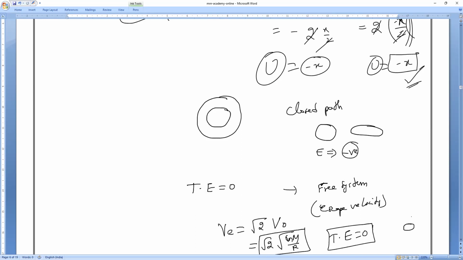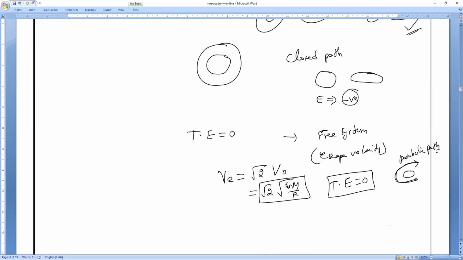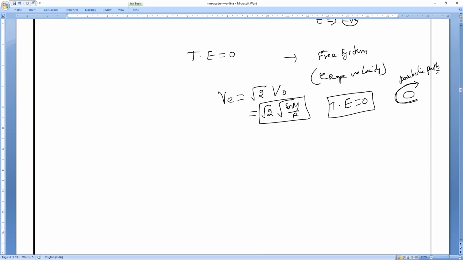By that time, we all know the satellite will take what path, everybody? It will take a particular path, which is the parabolic path, where the total energy of the system becomes 0. It will never reach the Earth. Now, if the total energy of the system is positive, that is where the velocity is greater than 11.2 kilometer per second, which is the escape velocity.